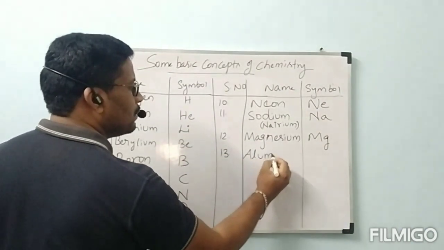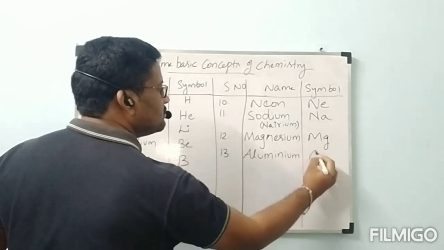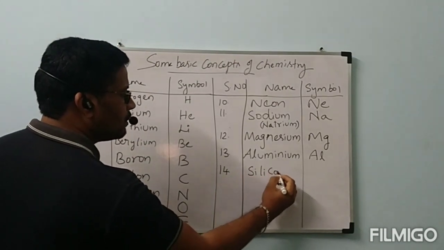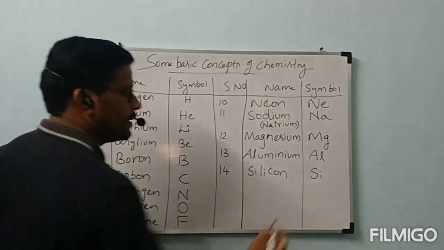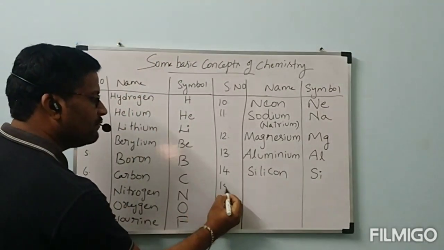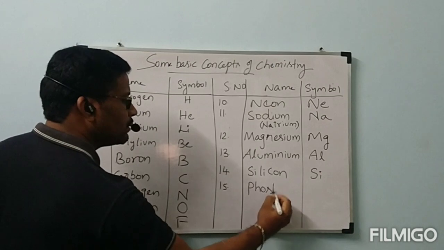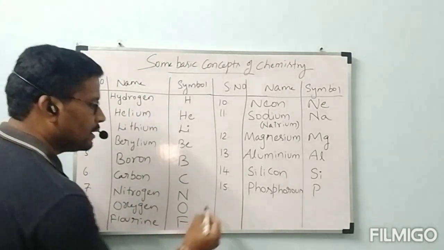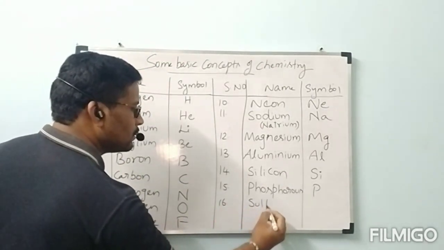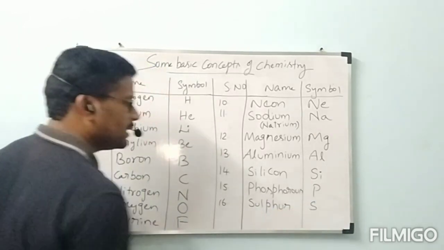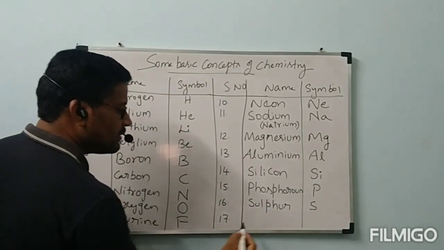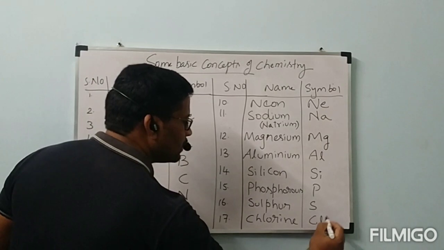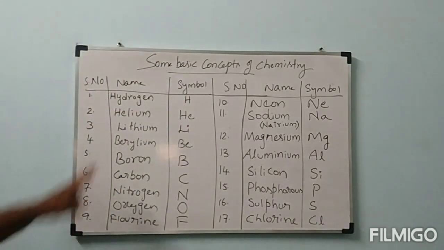13, aluminium, symbol Al. 14, silicon, Si. 15, phosphorus, P, capital P. 16, sulfur, S. 17, chlorine, Cl.